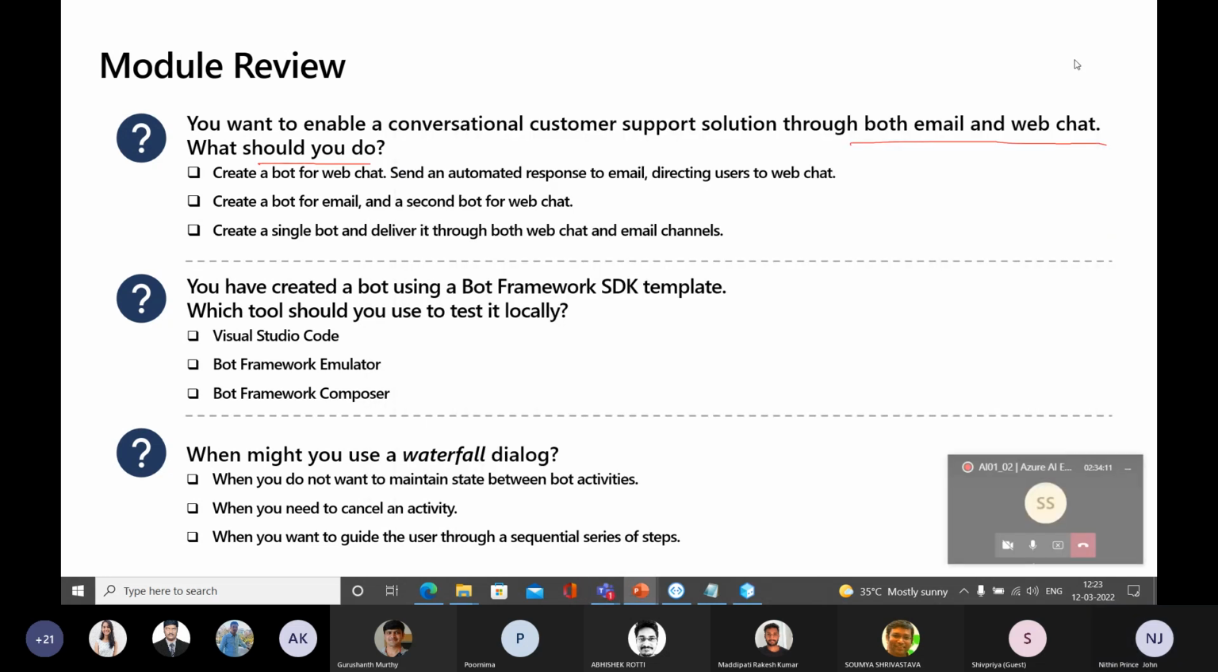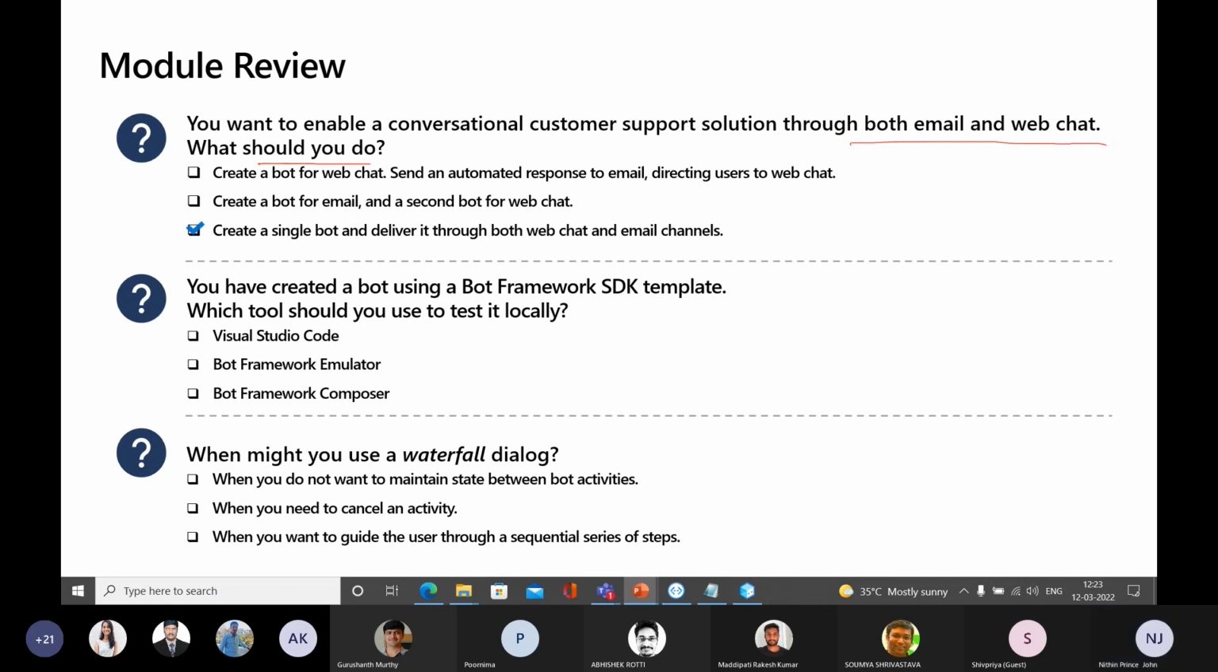Okay. Most of you are saying the third option, right? If you need to integrate our bot with so many channels, it is not a good thing to create that many bots. Create a single bot and deliver that through different channels. So the third one is the right answer.